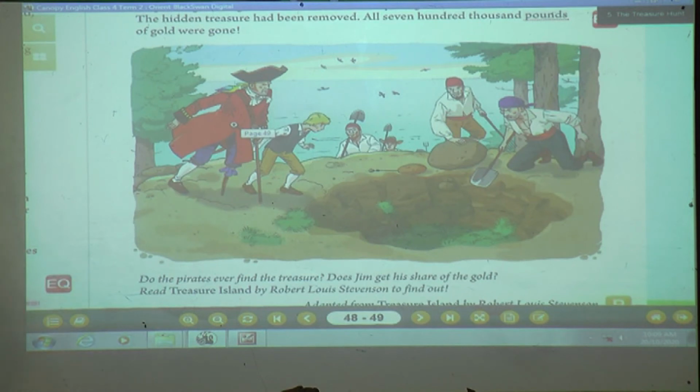In his thought he was selfish. He was thinking that he had to keep the gold for himself. So sometimes we also think that in front of parents, in front of teachers or in front of others we behave very nicely, but in our thoughts we should check how we are, because our thoughts are known by our God, and He always sees how we think. So every time we should be very positive in our thinking.